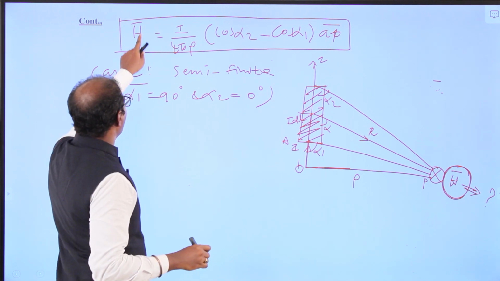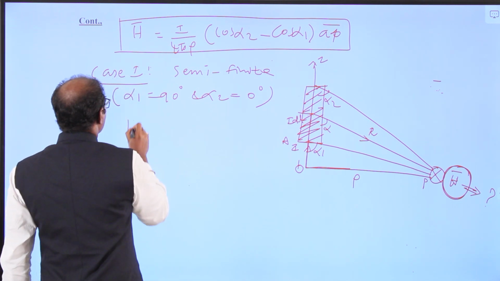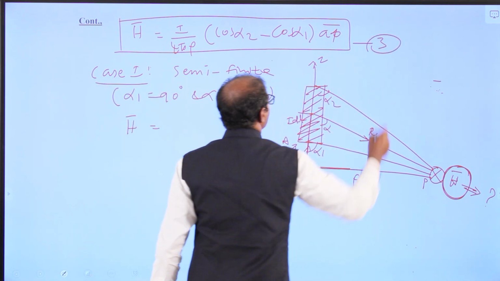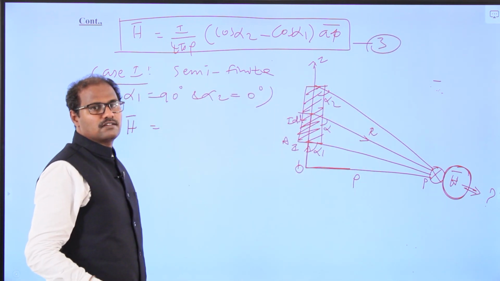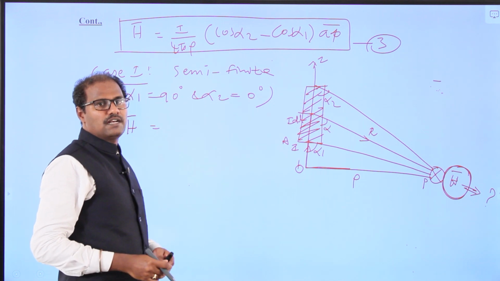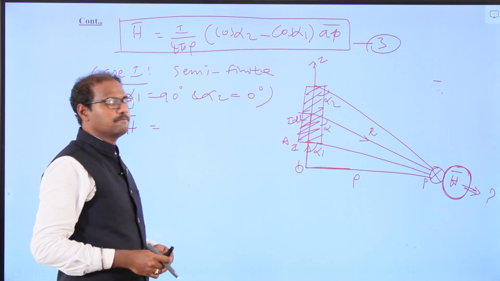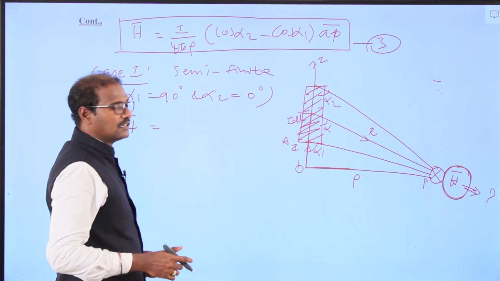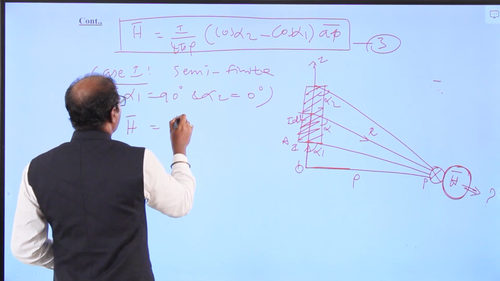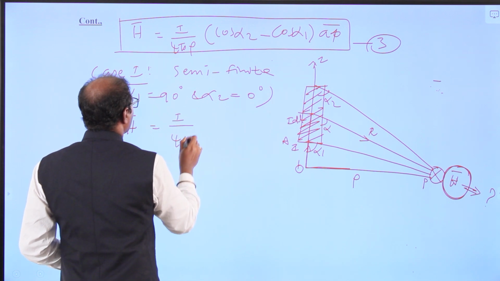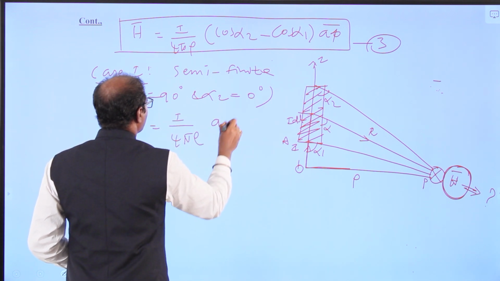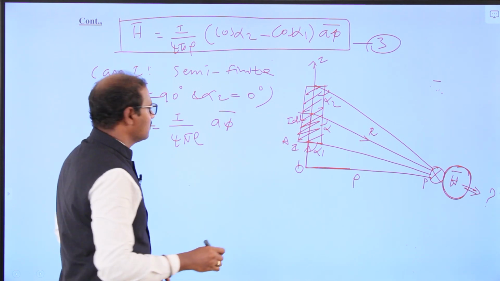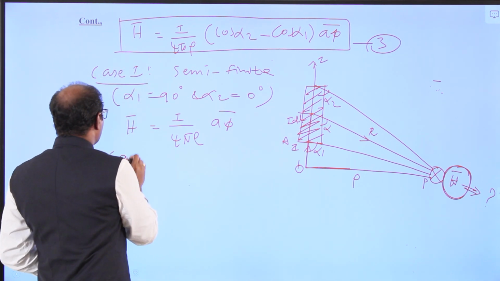So substitute over there in this equation. This is equation number 3, the final expression of the magnetic field intensity H for a finite filamentary conductor. Now I am going to go for the semi-finite conductor. So H vector equals I by 4 pi rho into a phi vector. Substituting alpha 1 and alpha 2, we will get that a phi vector. Now we will go for case number 2.